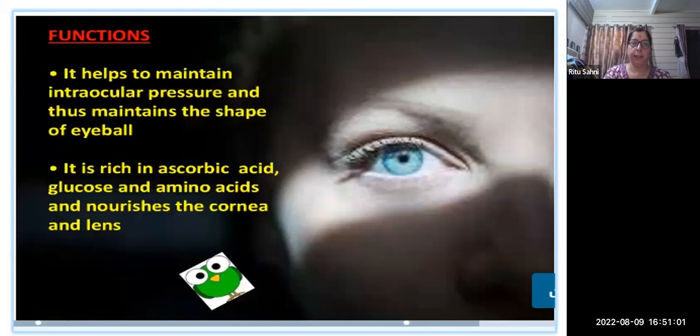So what are the functions? It helps to maintain intraocular pressure and thus maintains the shape of the eyeball. It is rich in ascorbic acid, glucose and amino acids, and it nourishes the cornea and lens.